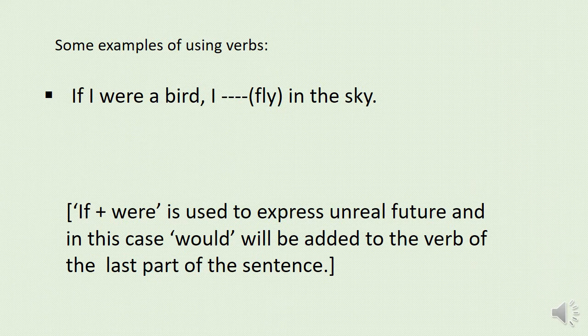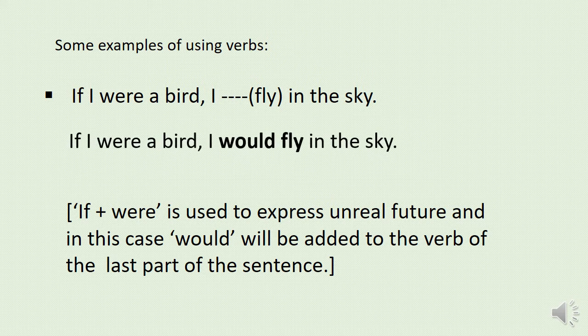Students, we have another example. If I were a bird, I ___ fly in the sky. Look at this sentence. If you have a sentence with if and were, in this case if plus were is used to express an unreal future, and so you have to add would before the verb in the sentence. So the answer will be, if I were a bird, I would fly in the sky.